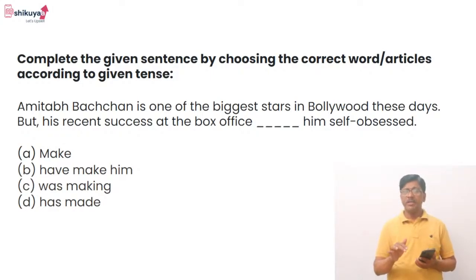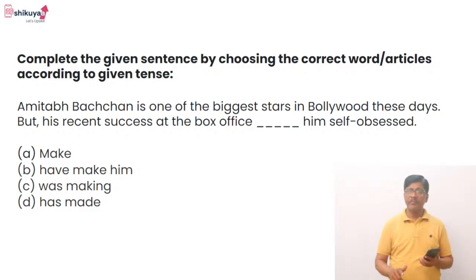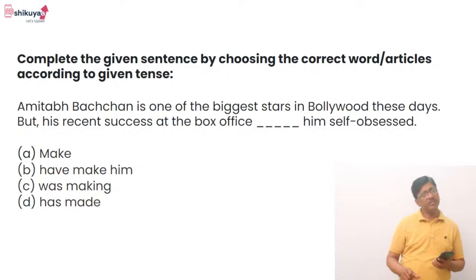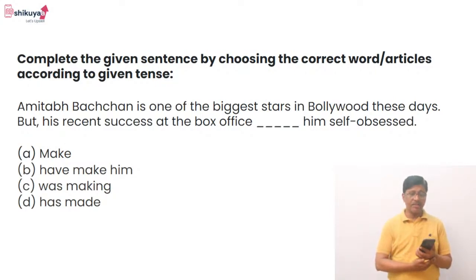Make ये simple present नहीं आएगा. Has made is correct, has made, made is, it goes with that past tense, past tense में made is that, make का past tense वाला form है, made acceptable. So what is the answer? It is option D, has made.